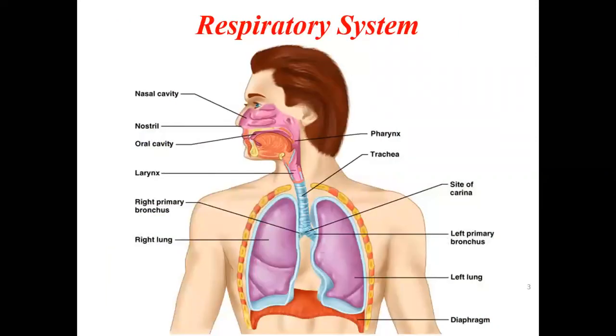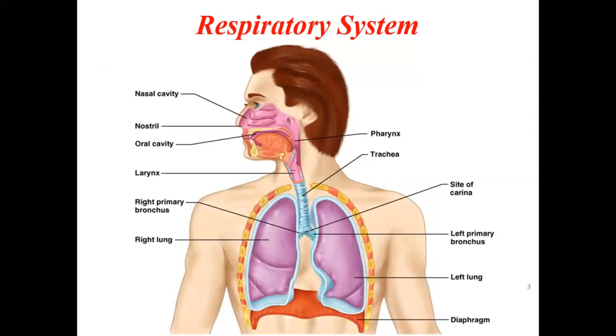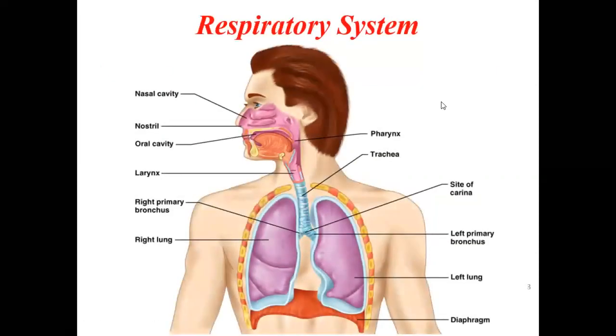Okay, so now if you see this, this is the nose. Here we have the nasal cavity. These are the nostrils where the actual respiration will begin. Then we have the nasal cavity, and it goes to the pharynx, then to the larynx, and the air enters the trachea.